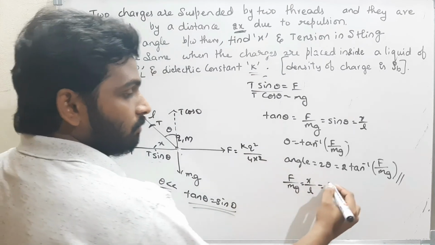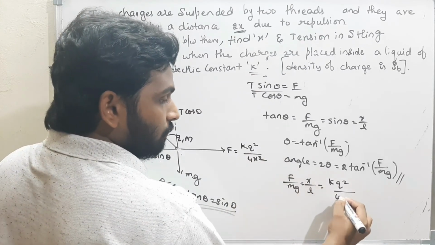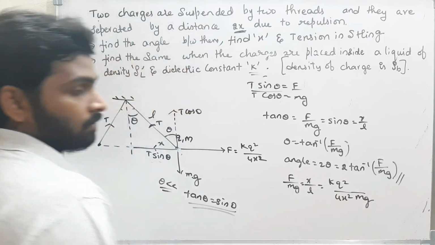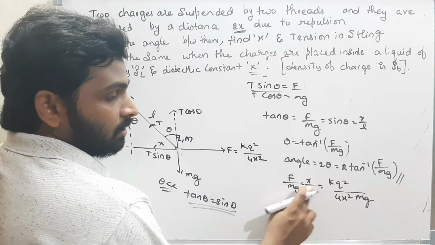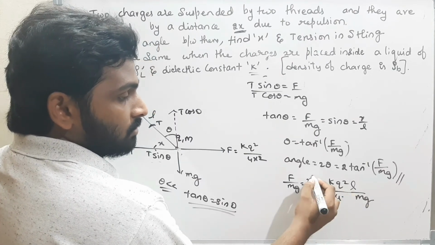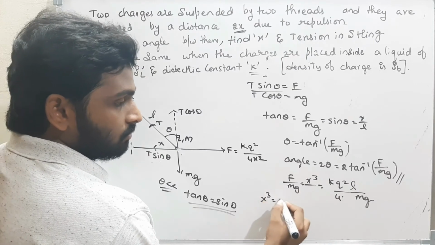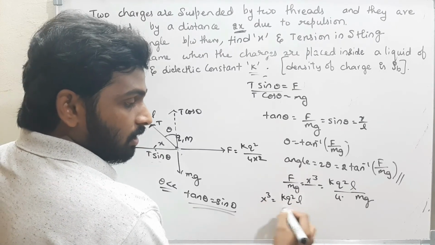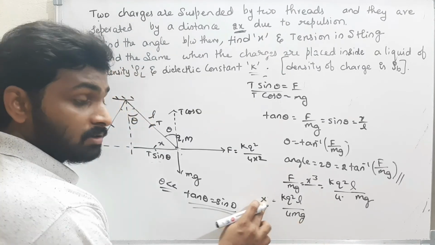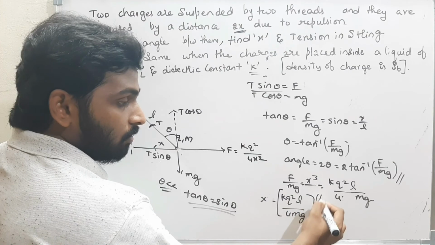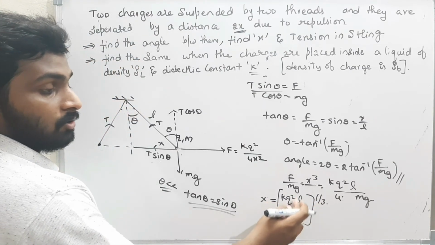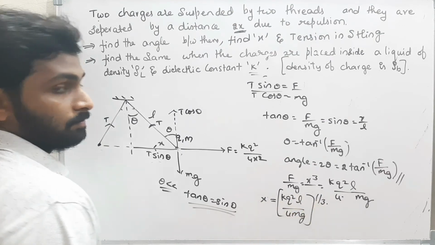But what is F? F is nothing but k q square by 4x square. Therefore, L goes to this side, and x square goes to that side and becomes x cube. Therefore, x cube is equal to k q square L by 4mg. Therefore, x is equal to k q square L by 4mg whole power 1 by 3. That is the x value.